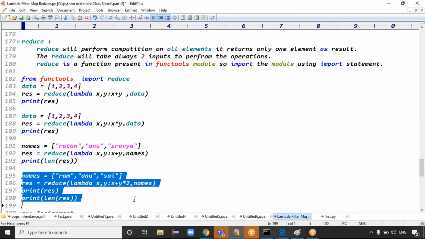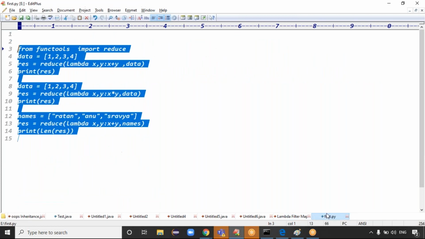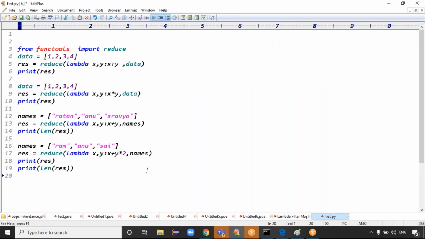Can you tell me the output of this last line? It takes the names with x plus y star 2.